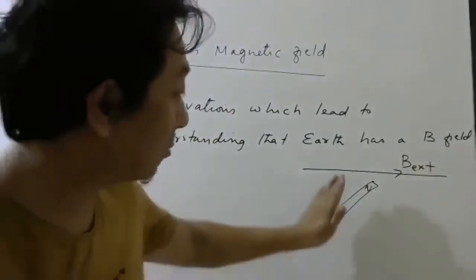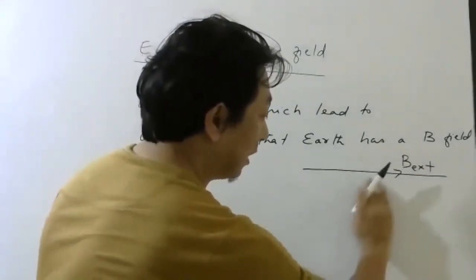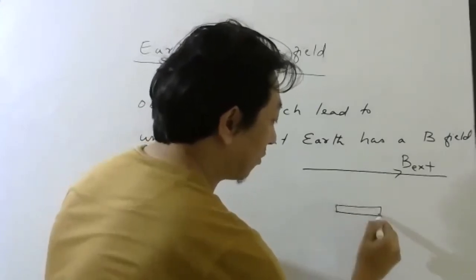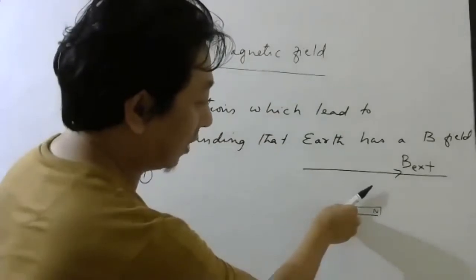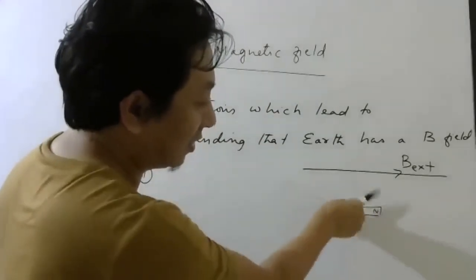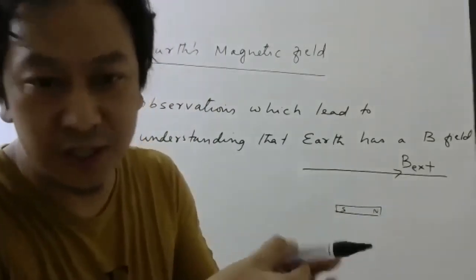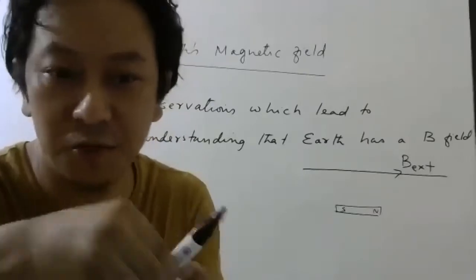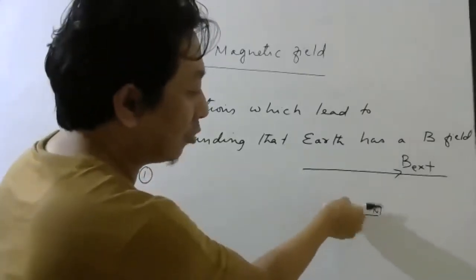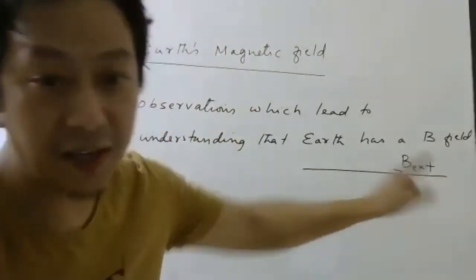You all know it experiences a torque, and ultimately in equilibrium the magnet will come this way. So from this orientation it will take this orientation. Actually it will oscillate, but because of friction and damping forces in the pivot, ultimately in equilibrium it will come and align in the direction of the magnetic field.